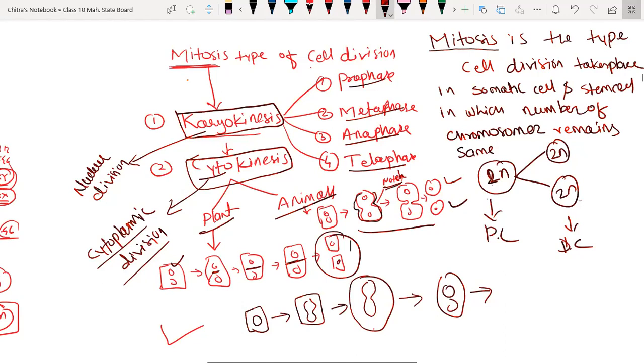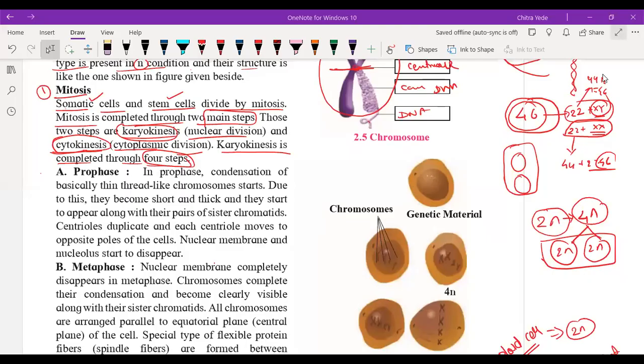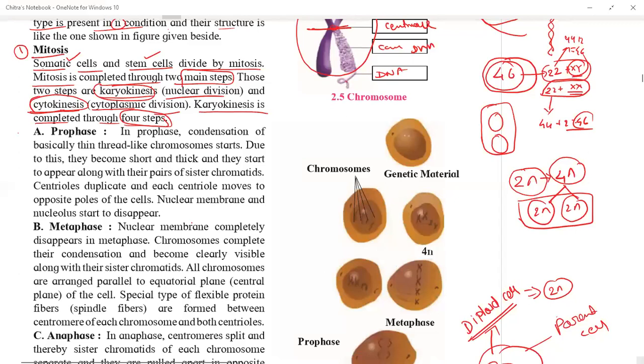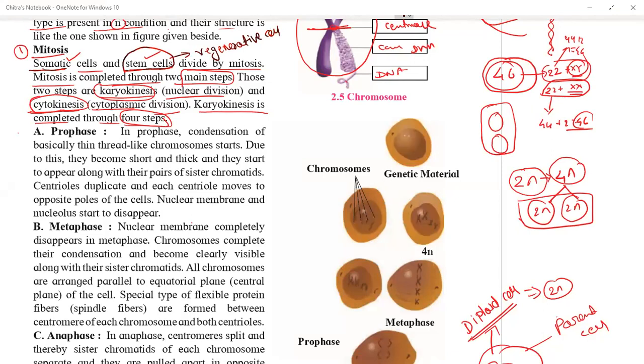Can you explain again the cytokinesis of plant and animal? Okay, see, mitosis takes place in somatic cells and stem cells. Don't forget that stem cells are regenerative cells. Somatic cells means all the cells present in our body which are responsible for growth and formation of organs. All types of cells are called somatic cells except germ cells and stem cells.